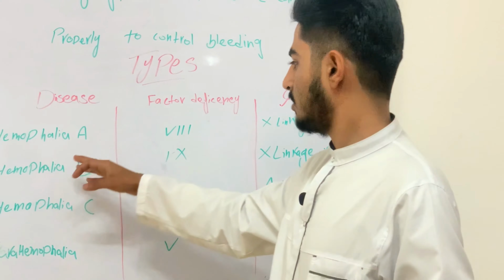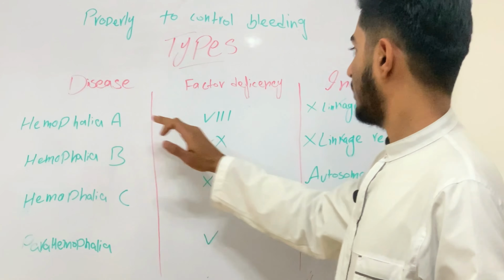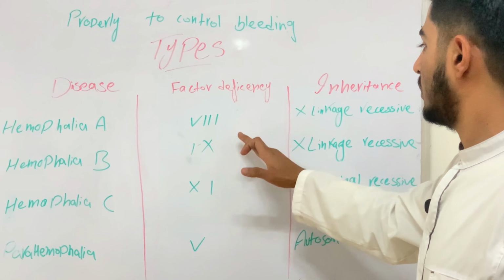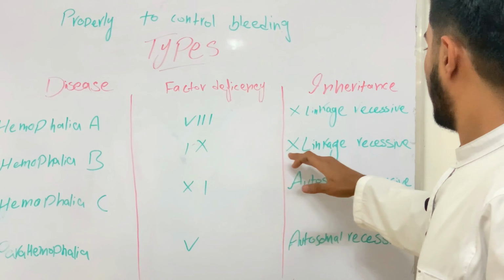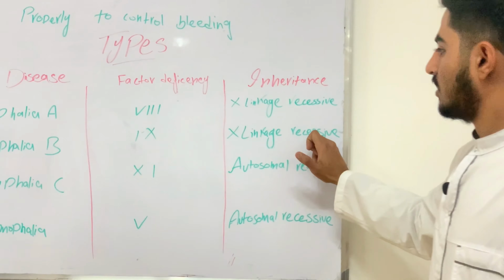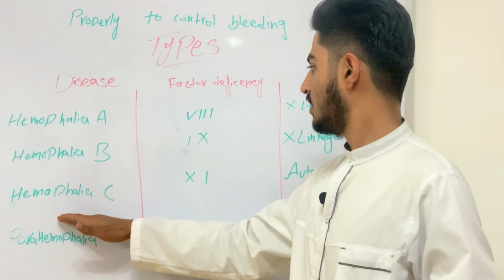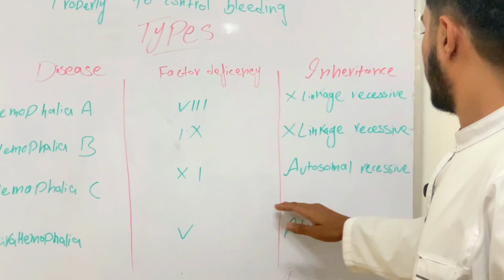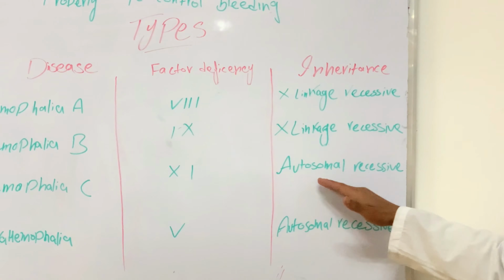Then hemophilia B: factor deficiency is factor 9, and inheritance is X-linked recessive. Hemophilia C: factor 11, and inheritance is autosomal recessive.